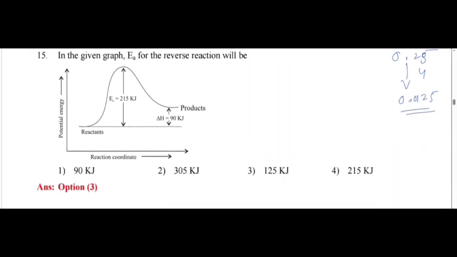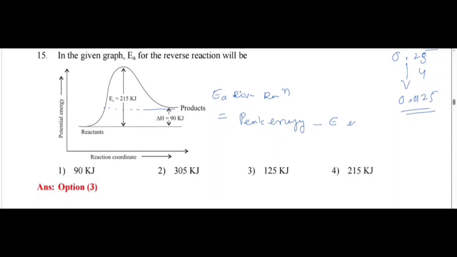Next, I move to question number 15. Read question number 15. In the given graph, the activation energy for the reverse reaction will be, activation energy for the reverse reaction is always equal to peak energy minus energy of the product.